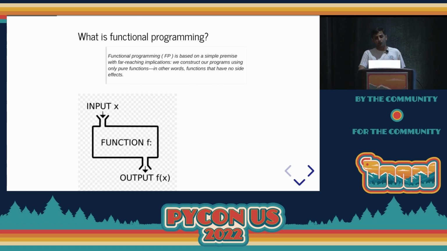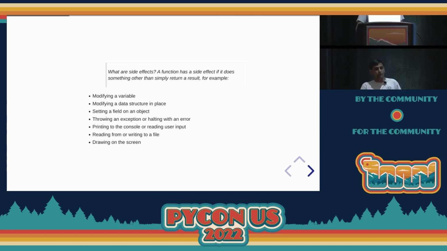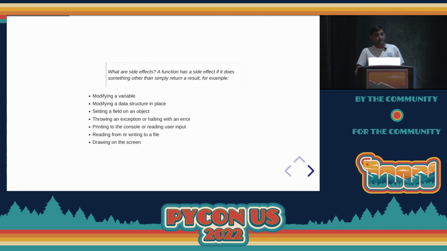A pure function is one that does not have side effects. The next logical question: what is a side effect? A side effect, it turns out, is anything that isn't a pure computation. If you mutate the state of a variable, if you modify a data structure in place, if you throw an exception within your code, if you deal with any sort of I/O, the console, networking, these are side effects.